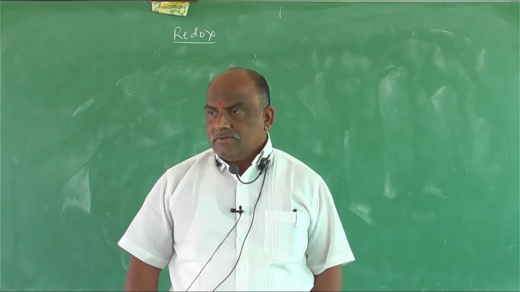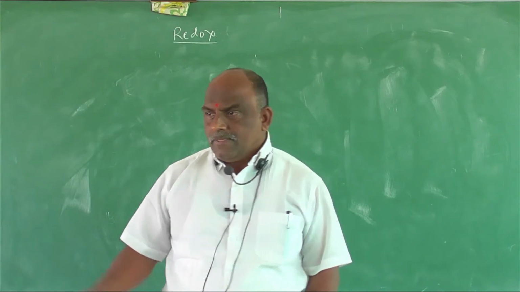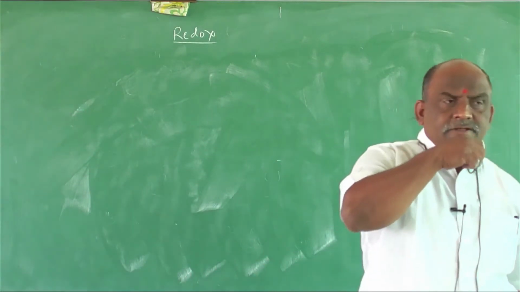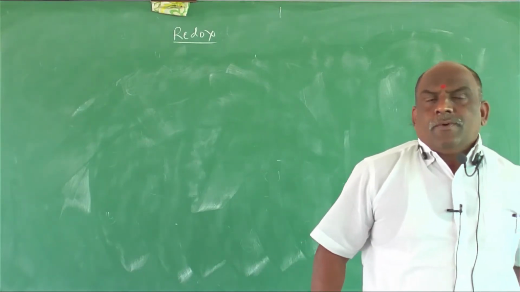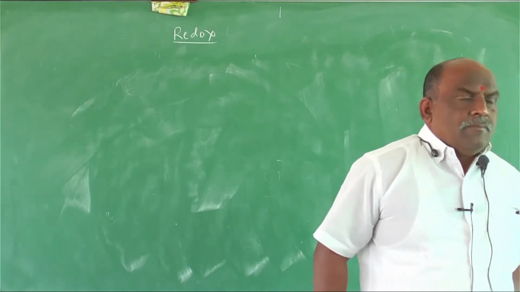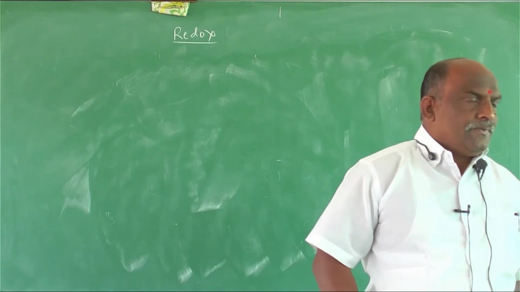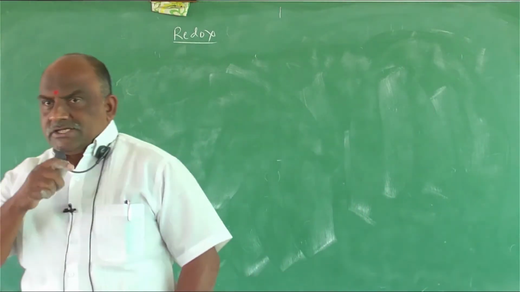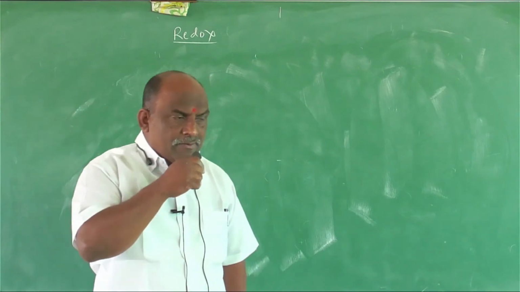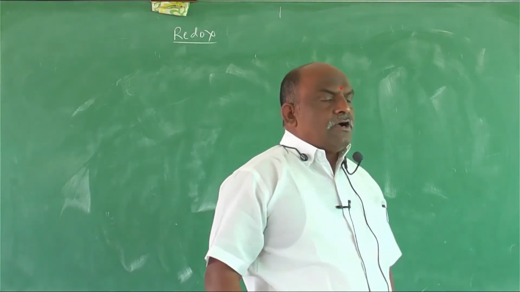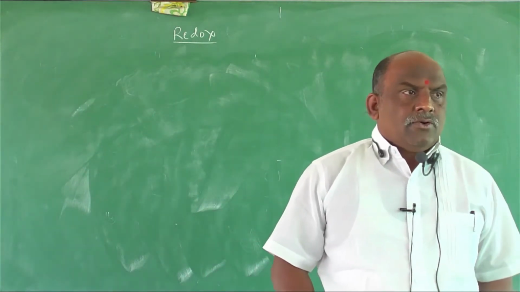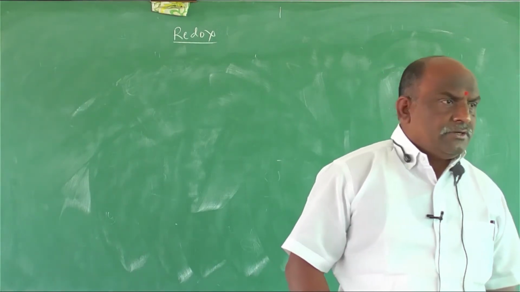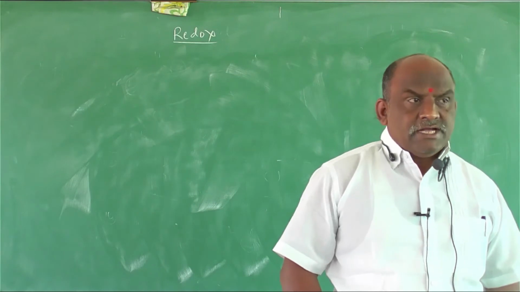Class continuation. After that, a very important concept was balancing redox reactions. How to balance? Two processes will be there. One is the ion electronic method. The second one is the oxidation number method. Two types we are approaching to balance redox reactions.